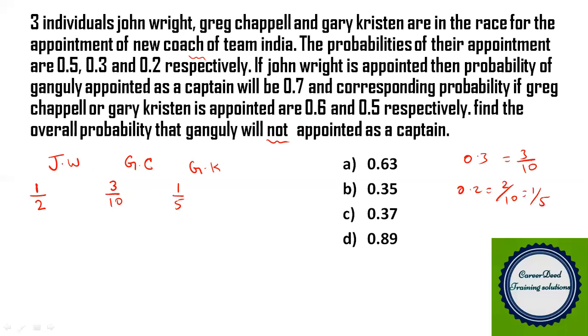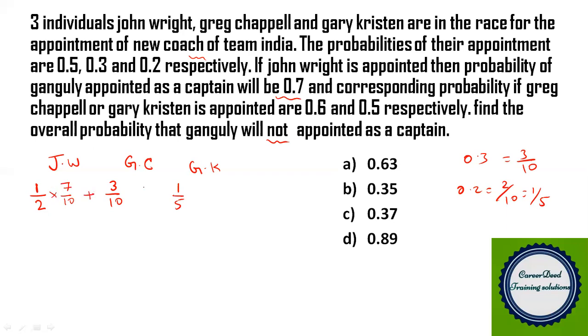If John Wright is appointed, then the probability of Ganguly being appointed as captain will be 0.7. So if John Wright is appointed, he will appoint Ganguly as captain with probability 0.7, which you can write as 7 by 10.